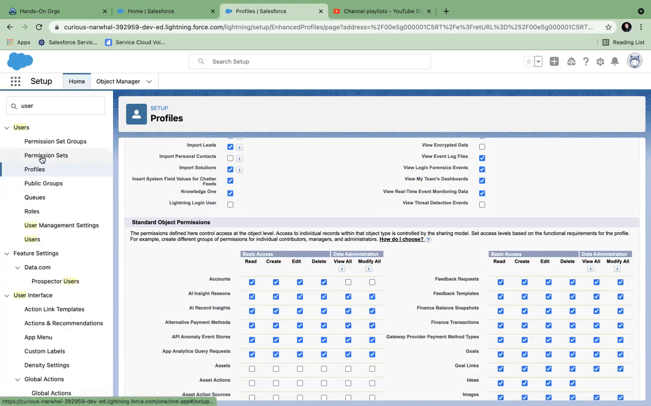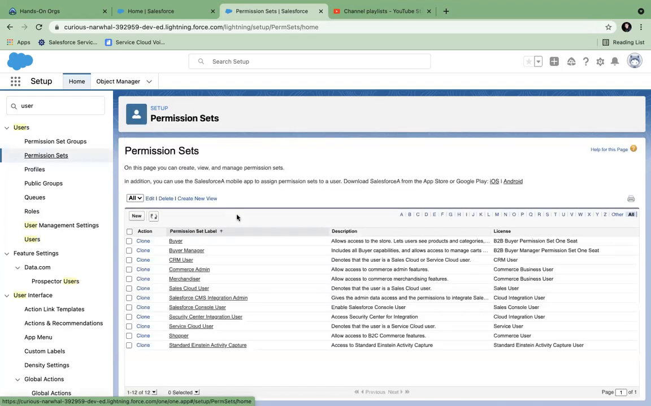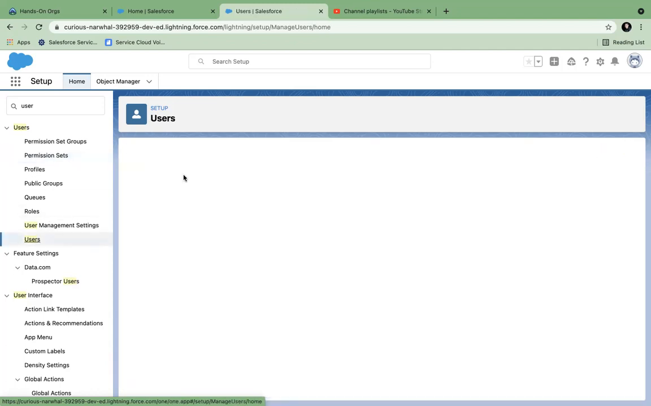Let's see permission sets. It is exactly the same. A permission set is just add-on permissions on top of profiles. So if you create a new permission set and you give, like in profiles, you have a read permission on account, and in the permission set you give a create permission on account, then the total permission of that user will become create and read. So all the permissions given in the profile plus all the permissions given in the multiple permission sets become your permissions. You go to users, select any user.